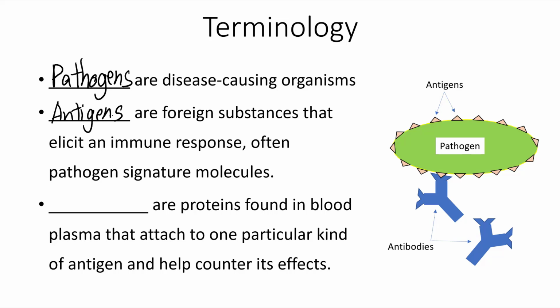Then lastly, antibodies. Antibodies are proteins that are produced by our own immune system, produced from B cells, which are a type of white blood cell, and they are found in the blood plasma. They attach to one particular kind of antigen, and they help to counter its effects. So if a pathogen is being marked by antibodies, it is more likely that pathogen will be destroyed by other cells within our immune system.